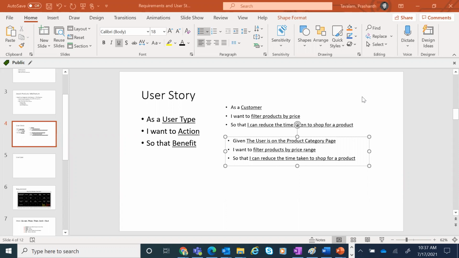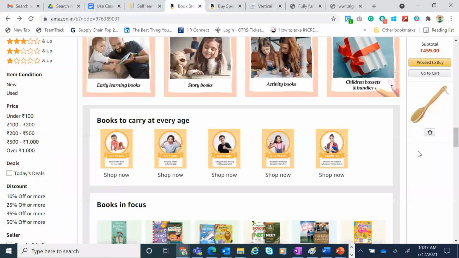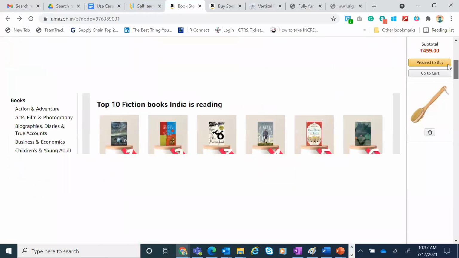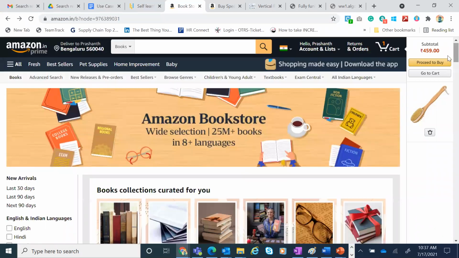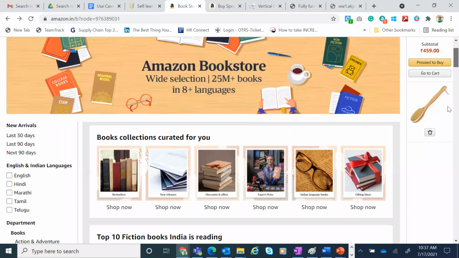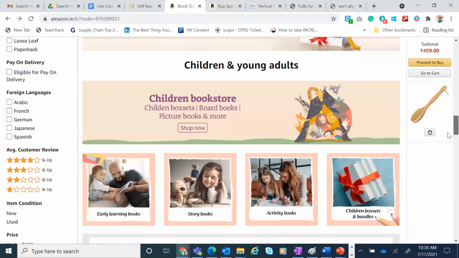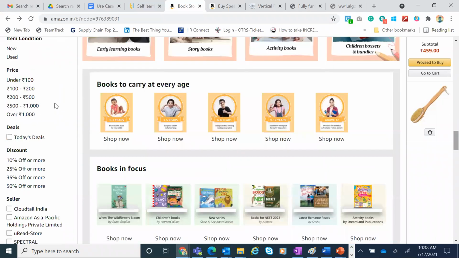We looked at how it can happen in two different scenarios. First was that the given user must be on the product category page. I selected the product category called books, and because I selected books, it landed me into that specific product category. In this product category, I should be able to filter by a certain price range.